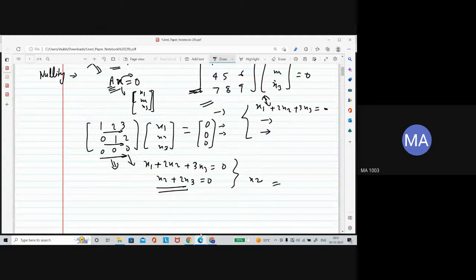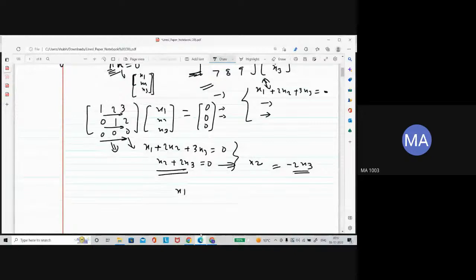You can see how the thing is written. We are writing the second equation as 2x3. So actually x3 can work as the independent variable. X2 is dependent on x3. Now x1 is as it is.